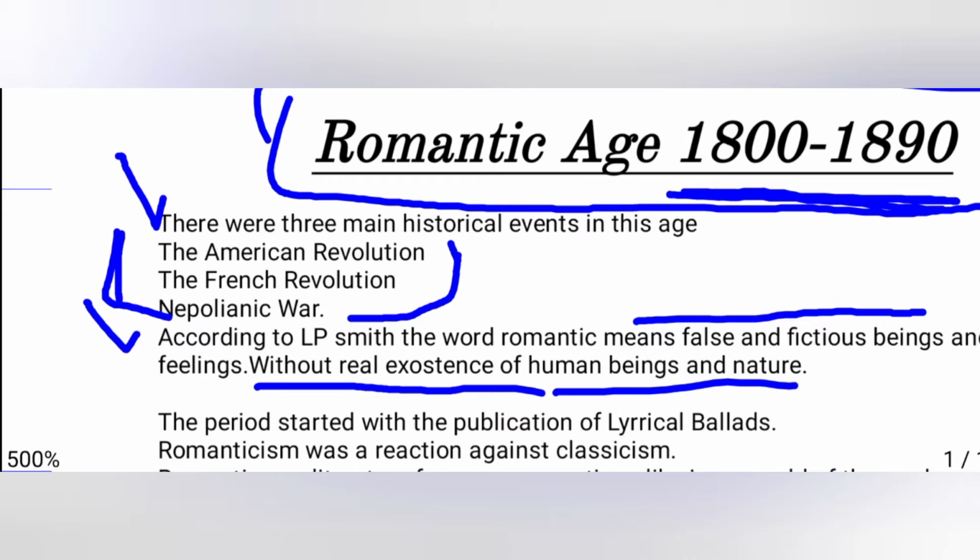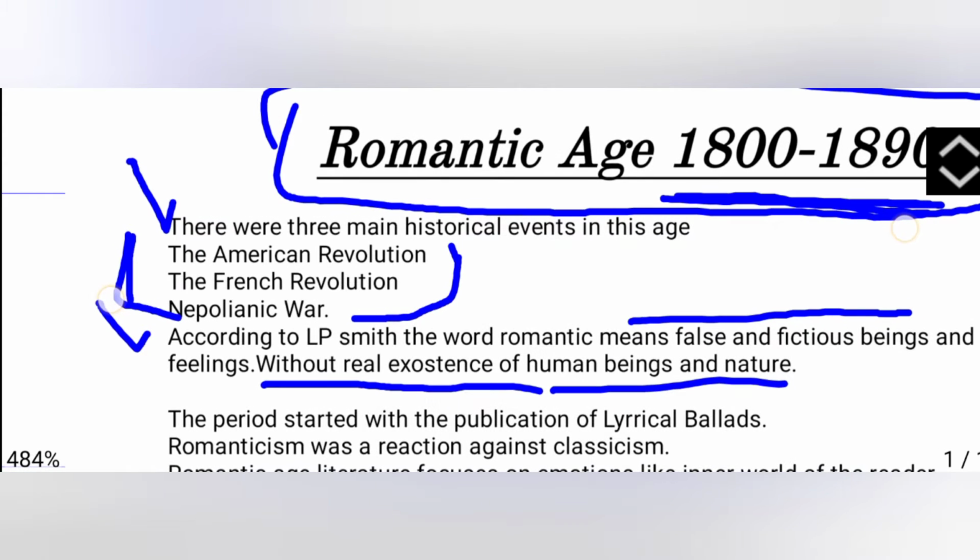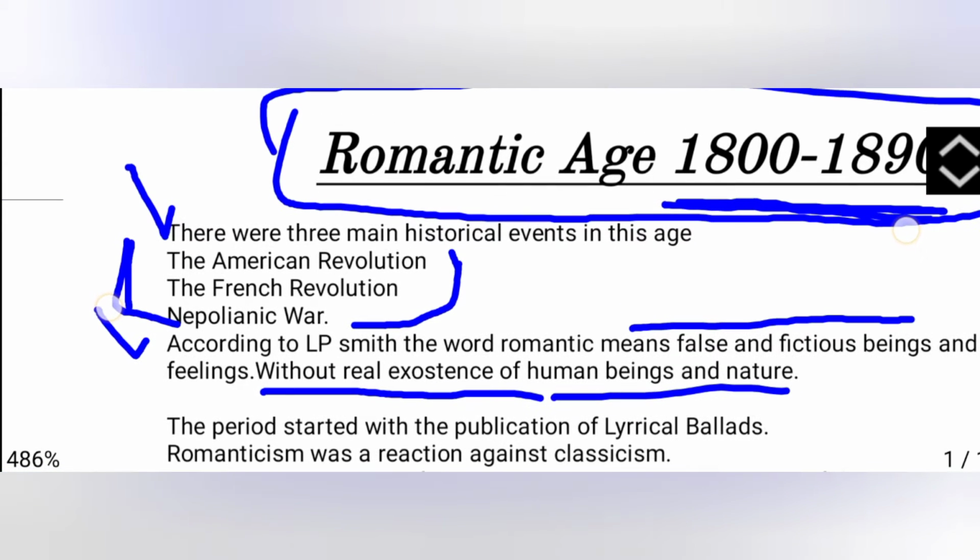Romant is borrowed from the French language, from the French word romaunt. Then it was converted to romantic in the 16th century.